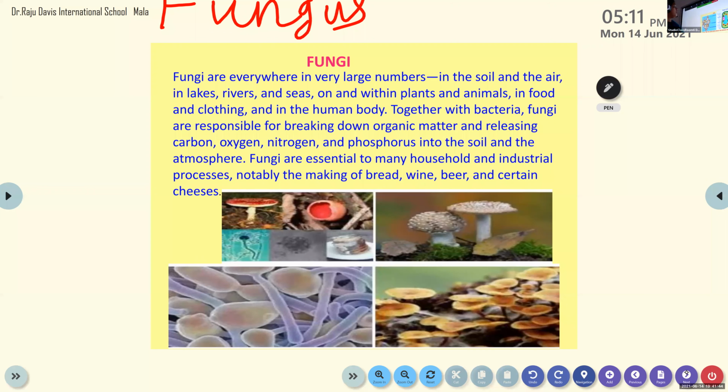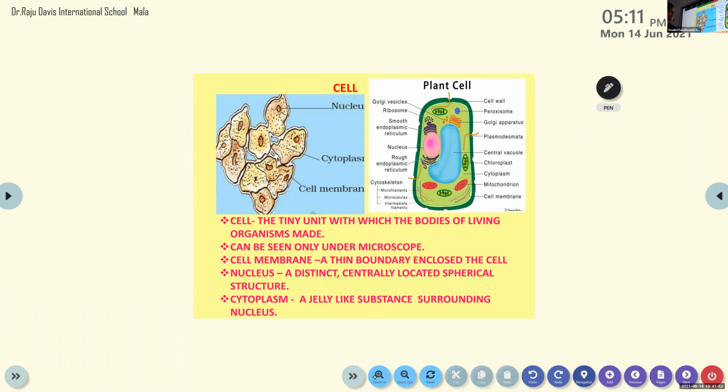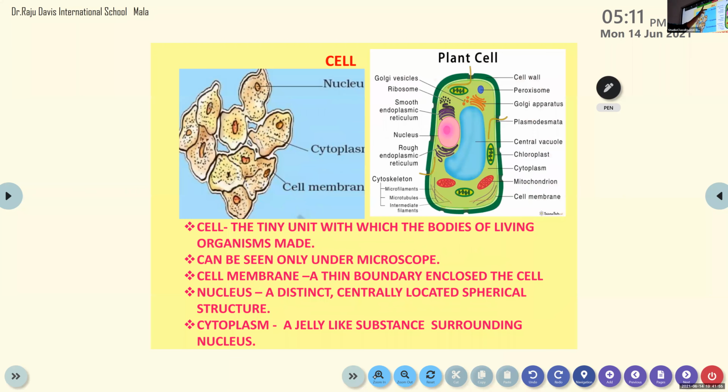Now we are moving on to another important part, cell. So you can write in your notebook, next heading, C-E-L-L, cell. Ma'am, this is for lecture notes, right? Yeah, in your rough notebook, and this should be written in the science notebook.